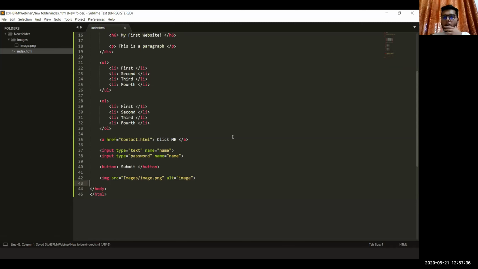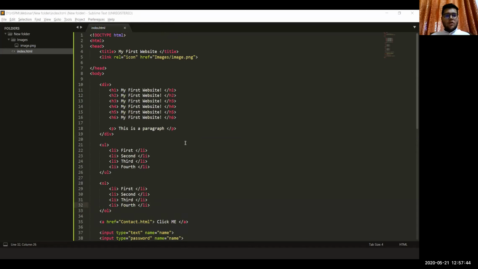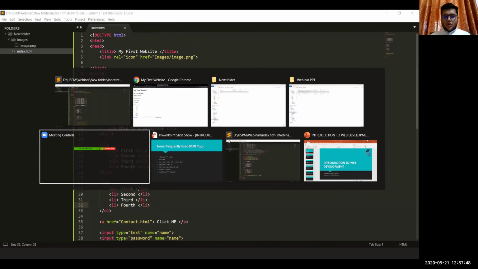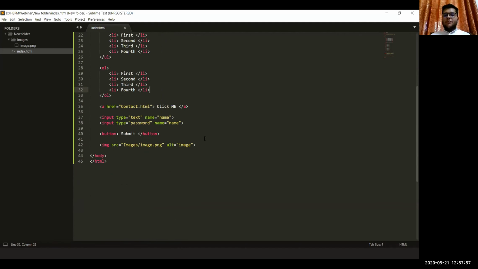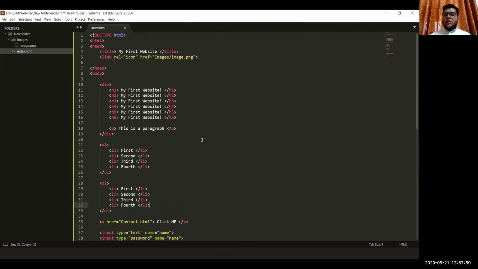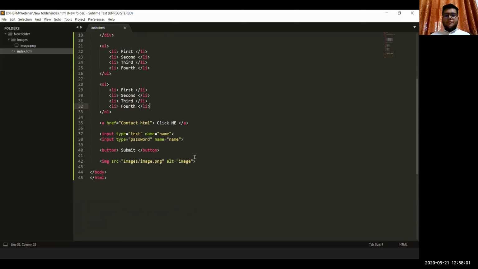So I think there are no doubts anymore, and I think we have covered all of the things that I needed to cover today. Okay, div is done, p is done, h1, image is done. So that's it. That's the basic HTML you need to know.